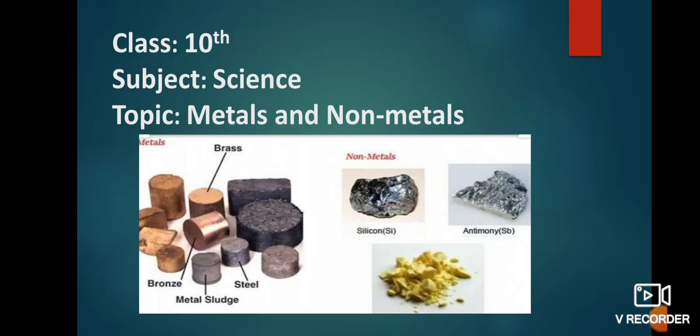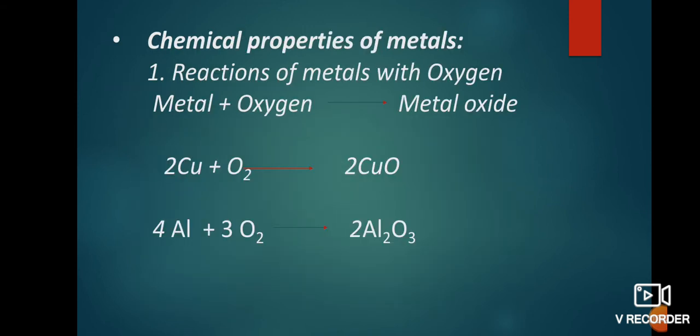Today I am going to explain the third chapter in science, that is metals and non-metals, part 2 for class 10th. In part 1 we discussed the physical properties of metals and non-metals. Physical property is nothing but the physical appearance of metals and non-metals. Today we are learning about the chemical properties of metals.